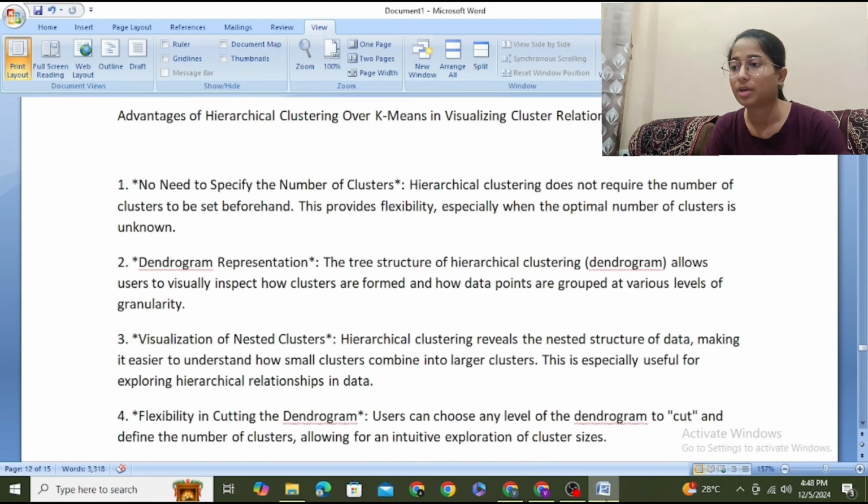No need to specify the number of clusters. Hierarchical clustering does not require the number of clusters to be set beforehand.